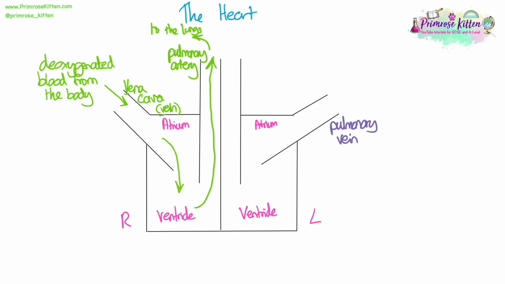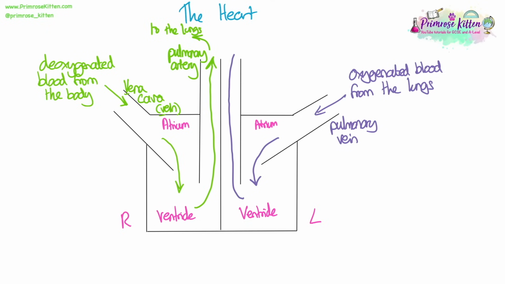When blood returns to the heart from the lungs, it returns in the pulmonary vein. So because it has been to the lungs, it is now oxygenated blood. This is the only vein in the body that carries oxygenated blood. The blood then moves through the left atrium, which contracts and pushes it into the left ventricle, which will contract and push it up and out of the aorta. This is the biggest artery in the body, and it takes blood at the highest pressure because it has to send it to the whole of the rest of the body.